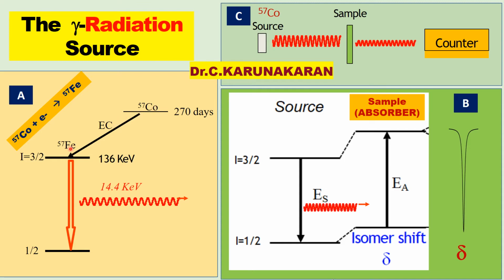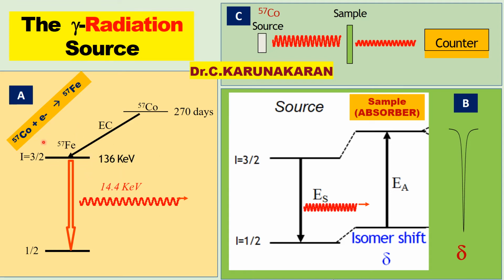Due to electron capture, by capturing the core electron, cobalt-57 is converted into iron-57. That is, 27 protons plus 1 electron, therefore 1 proton is converted into a neutron. Therefore the atomic number becomes 26 after electron capture. Now the cobalt-57 is converted to iron-57.